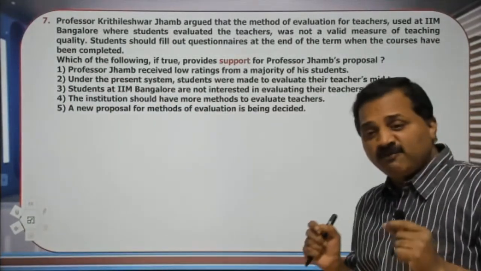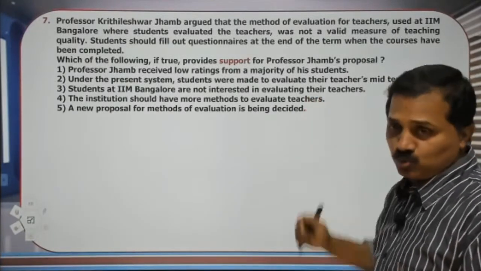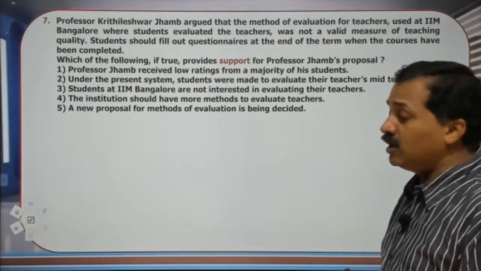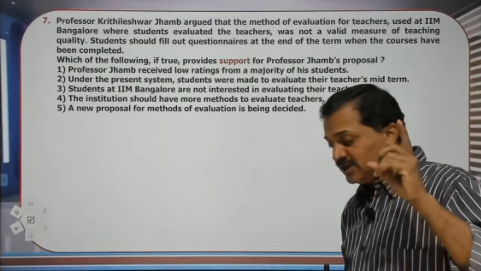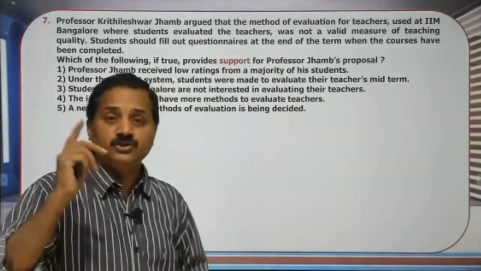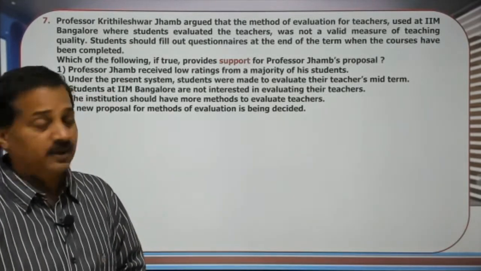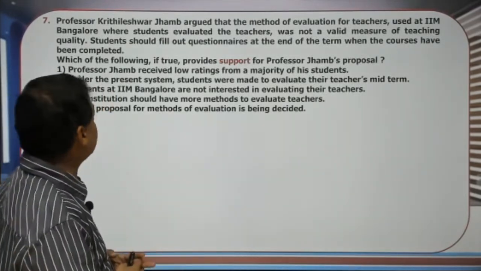Listen. Here Professor KJ has made an observation and he has made a suggestion too. What is the observation? The observation is that the teacher evaluation method followed in IIM-B is wrong, is not a valid measure of teaching quality, and he makes a suggestion. What is the suggestion?